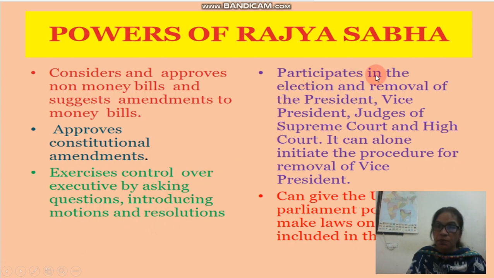It also participates in the election and removal of the president, vice president, and judges of the Supreme Court and High Court by impeachment. It can alone initiate the procedure for removal of the vice president. It can give the Union Parliament power to make laws on matters included in the state list.